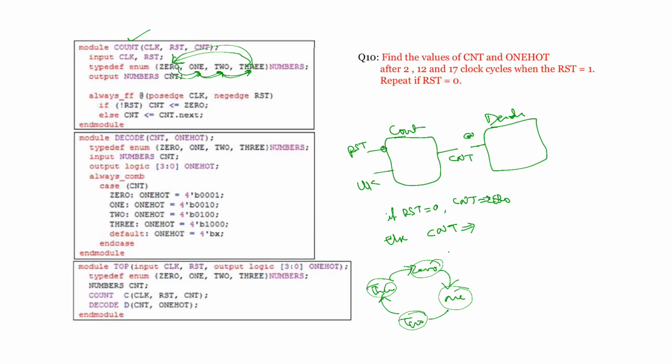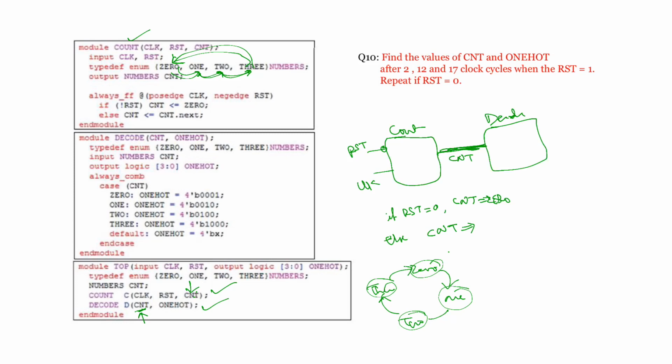That CNT is coming from the counter, because it is specified in this. Count and decode are going to be called in a top module, where one will be input and the other will be output. For decode CNT is input, for clock CNT is output. So CNT is output of counter, whereas CNT is input for the decoder.